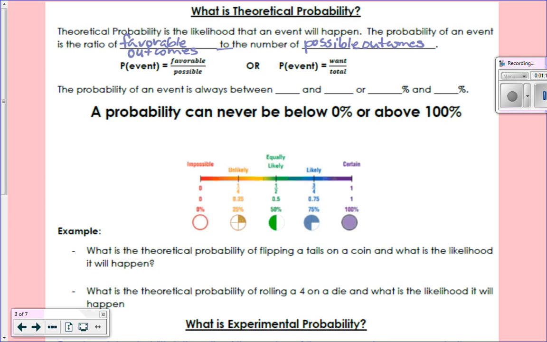The probability of an event is always between 0 and 1. It can be 0, it can be 1, it can also be in between. So that's all the fractions and decimals we're going to be working with. So that means between 0% and 100%. Probability can never be below 0% or above 100%.